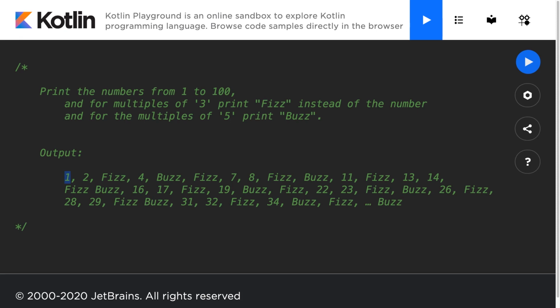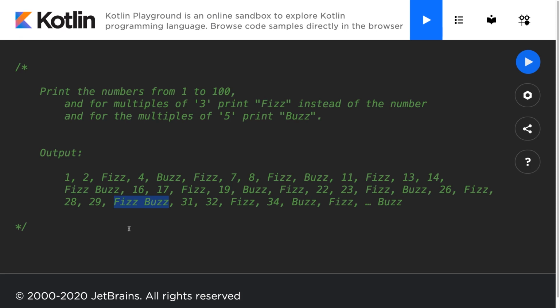Now, in order to find if a number is divisible by both 3 and 5, you can check if a number is divisible by 15. Because, as you'll see in this example, if a number is divisible by 3 and 5, it must be divisible by 15 as well, because 3 times 5 is 15. Those are some rules that come from math. Let's go ahead and solve this problem.